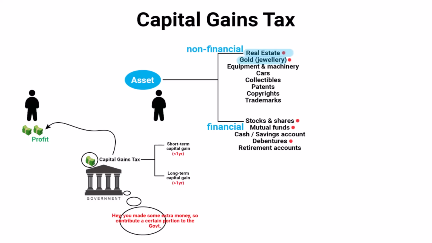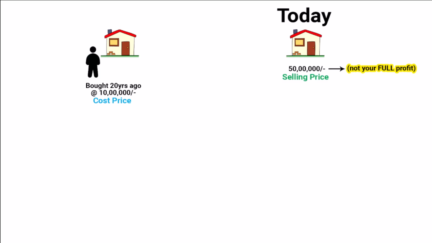Let me explain with an example. Let's say you bought a house 20 years ago for 10 lakhs. Today, the same house might sell for 50 lakhs. So it is believed that the 50 lakhs sale price is not your full profit. Some of it just reflects how much less 50 lakhs buys you today compared to 20 years ago. Basically, this is called adjusting for inflation. But there is a better term, it's called indexation. Both are the same concept. So you need to adjust your purchase price for inflation before selling.